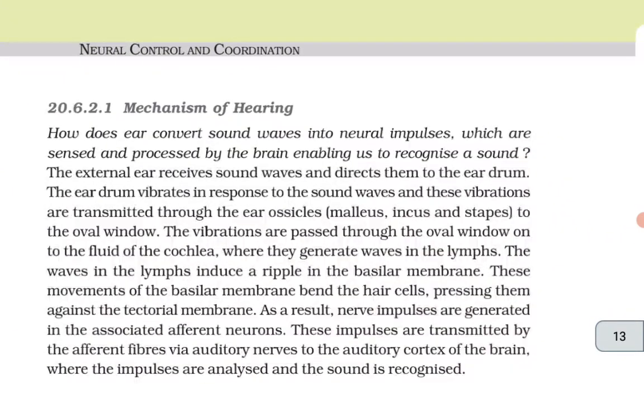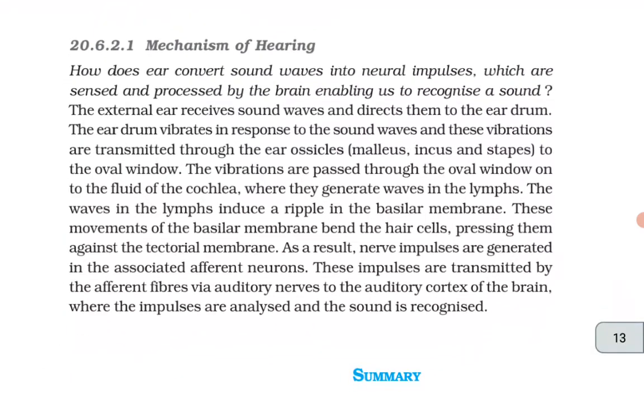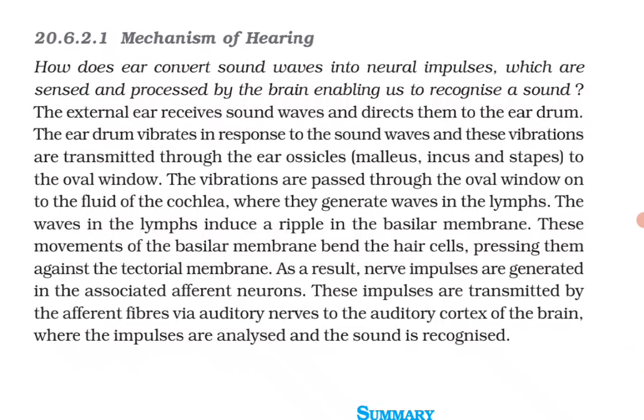Mechanism of hearing. How does the ear convert sound waves into neural impulses which are sensed and processed by the brain, enabling us to understand and recognize a sound? The external ear receives sound waves and directs them to the eardrum. The eardrum vibrates in response to the sound waves, and these vibrations are transmitted through the ear ossicles, malleus, incus and stapes, to the oval window.